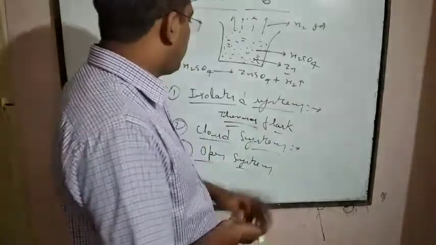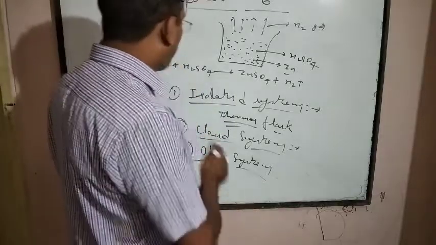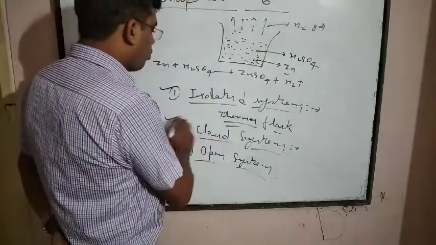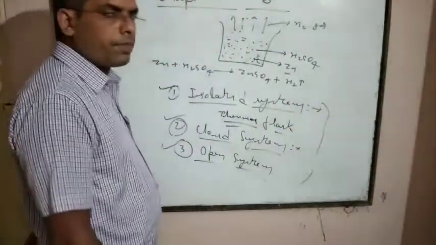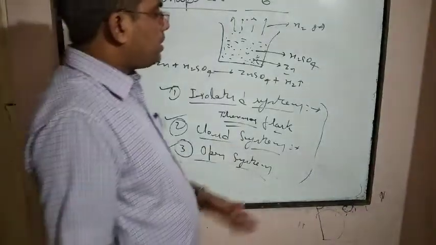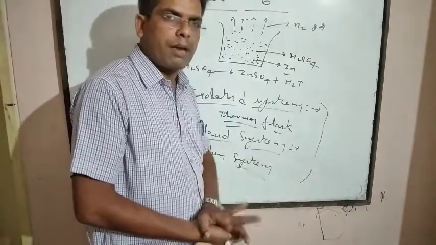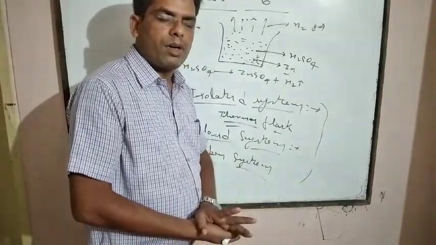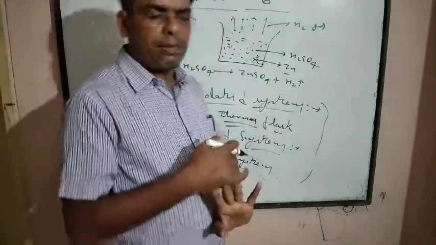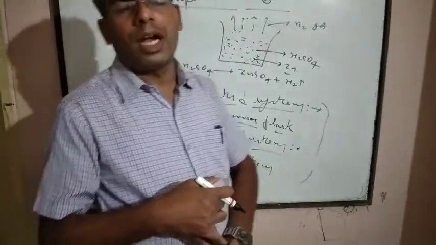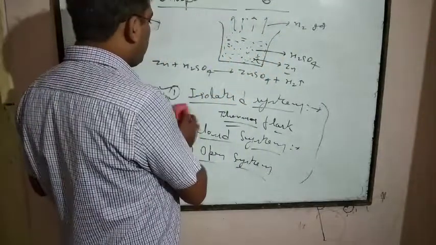So in this way, there are three types of system that can be formed: isolated system, closed system, and open system. These are three types of system. Now, on the basis of the composition of matter, two types of system can be formed. One is the homogeneous system, and the second one is the heterogeneous system. Homogeneous and heterogeneous system.